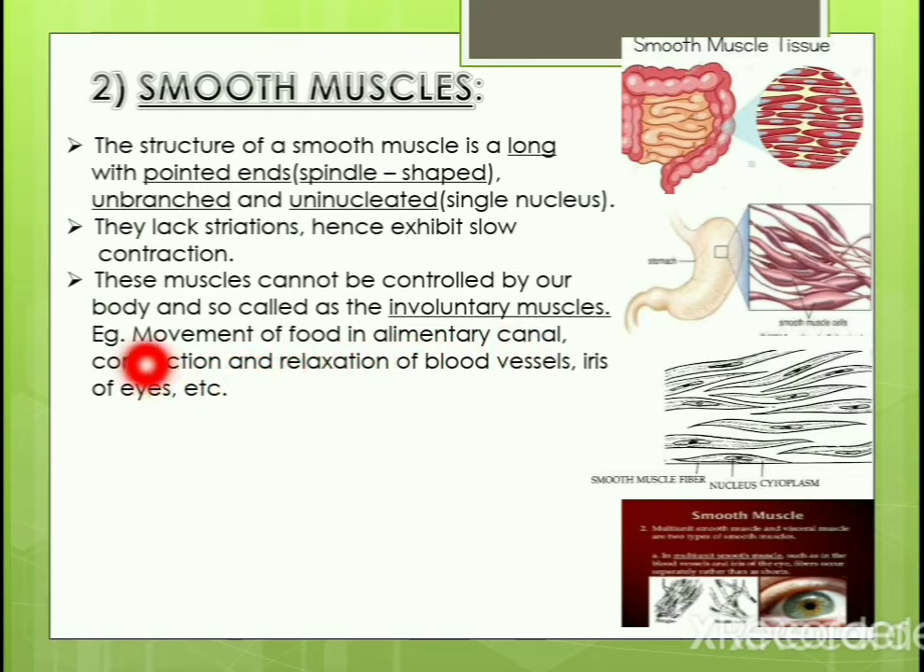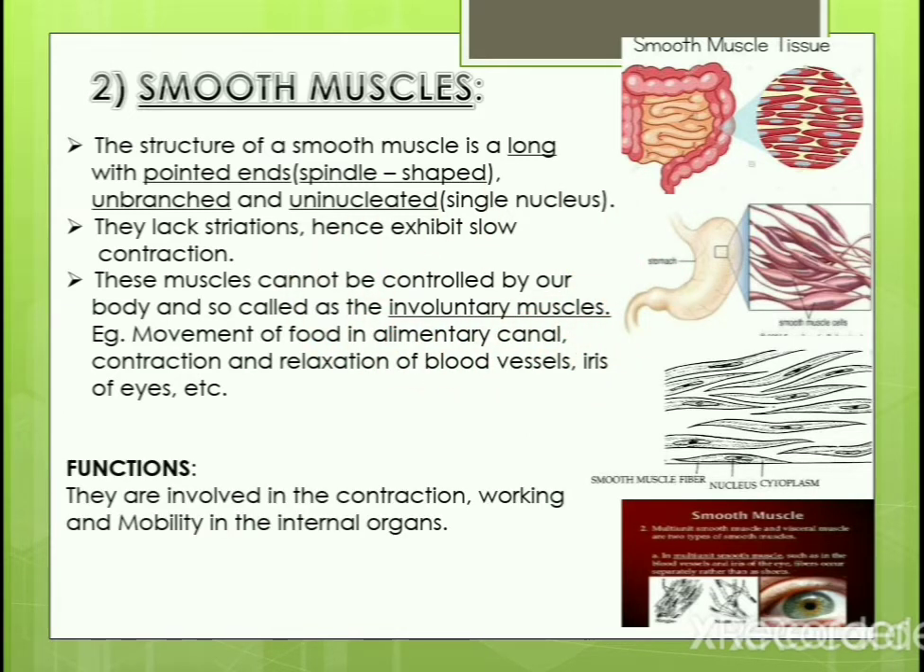No. The contraction and relaxation of the blood vessels, the contraction and relaxation of the iris, whatever the actions inside the internal organs, they are not under our control. Such organs are taken under control by these types of involuntary muscles. Functions: they are involved in the contraction, working and mobility of the internal organs.